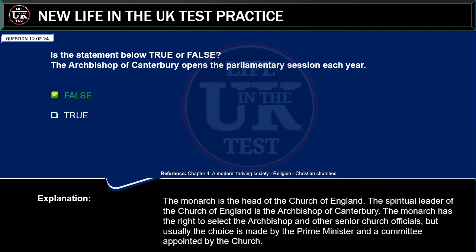Explanation: the monarch is the head of the Church of England. The spiritual leader of the Church of England is the Archbishop of Canterbury. The monarch has the right to select the Archbishop and other senior church officials, but usually the choice is made by the Prime Minister and a committee appointed by the Church.